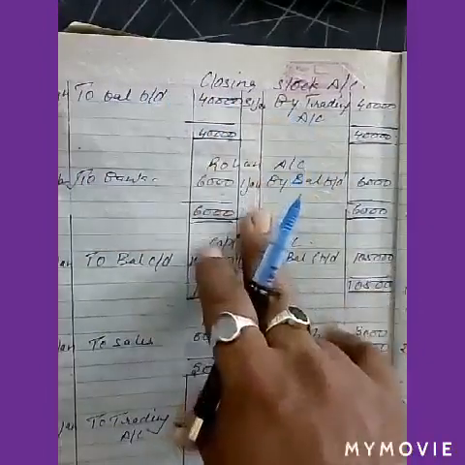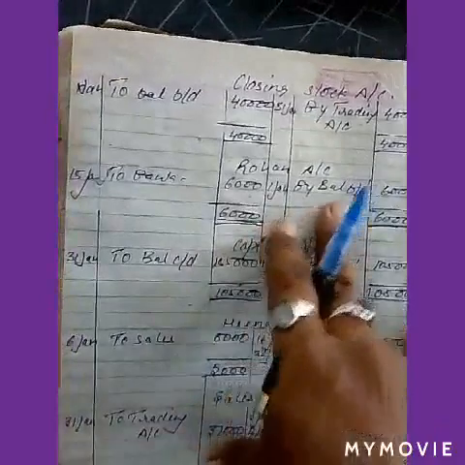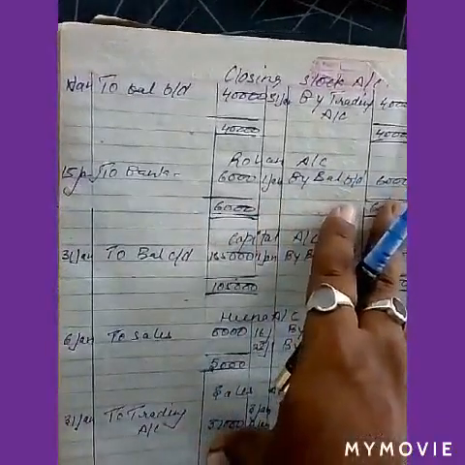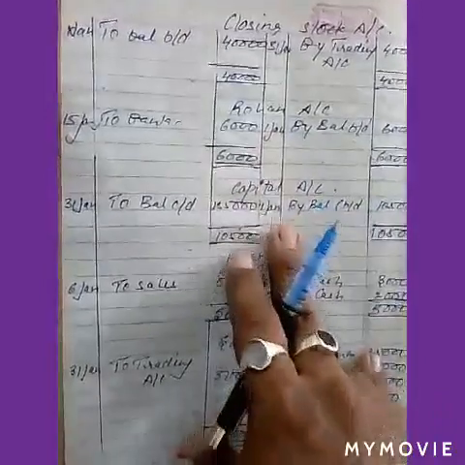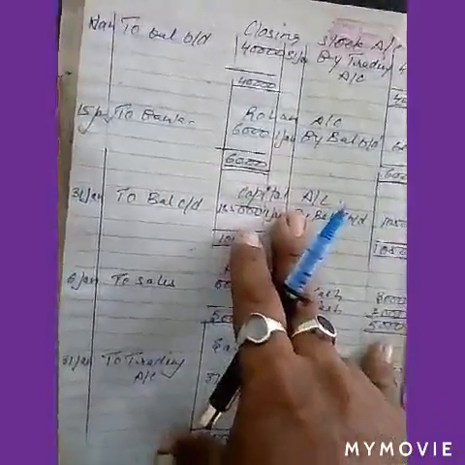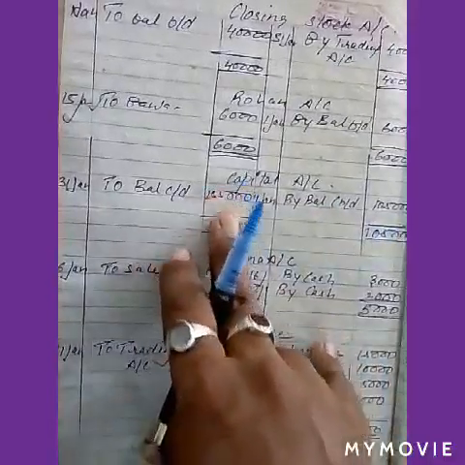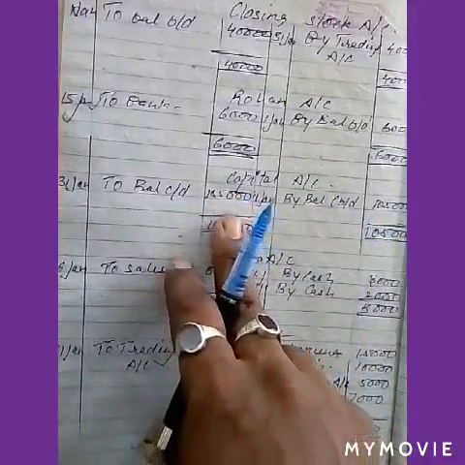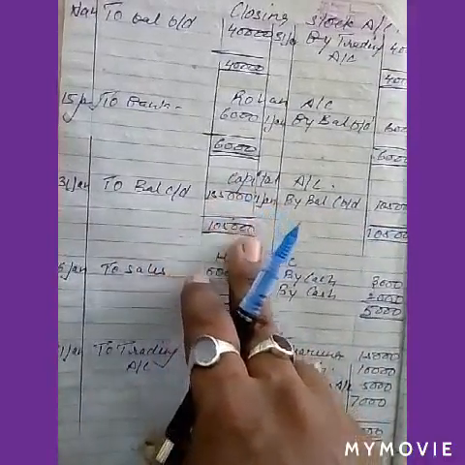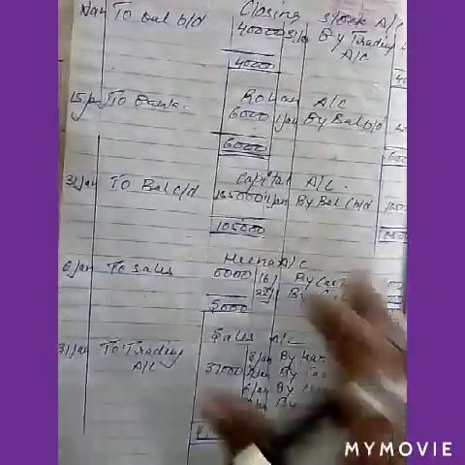Then Rohan. By balance brought down 6,000 on 1st January, to bank 6,000, which we have paid. Now the capital account. To balance carried down of last year 1,30,000, then 1,05,000, and by balance carried down 1,05,000.